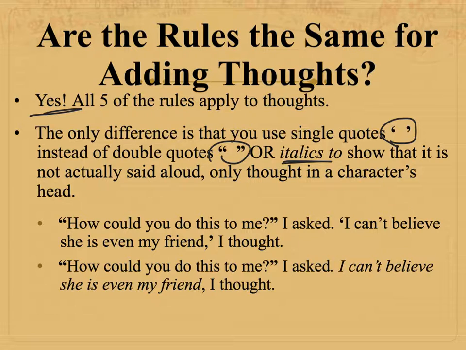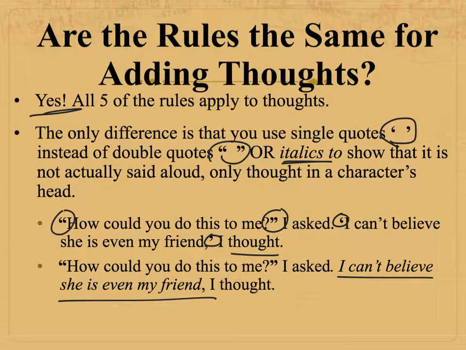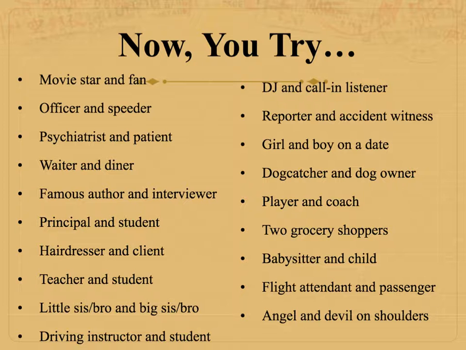Here's an example. "How could you do this to me?" I asked. So since that's out loud, we have the regular double quotation marks. 'I can't believe she's even my friend,' I thought. In this example, the writer used single quotes. It's not being said out loud, it's in her head. Or, "How could you do this to me?" I asked. I can't believe she's even my friend, I thought. You can see that this time the author put the thought into italics. Either one is fine.